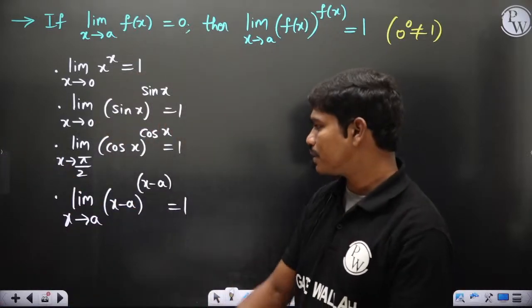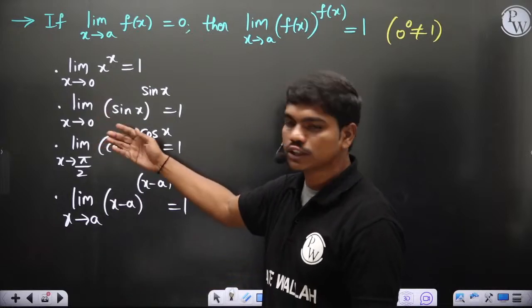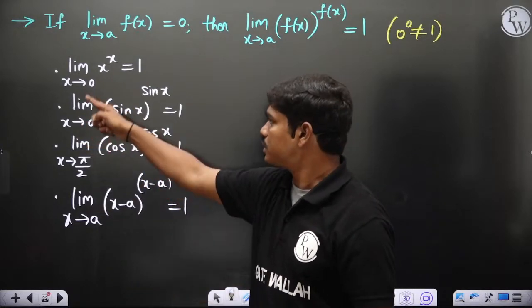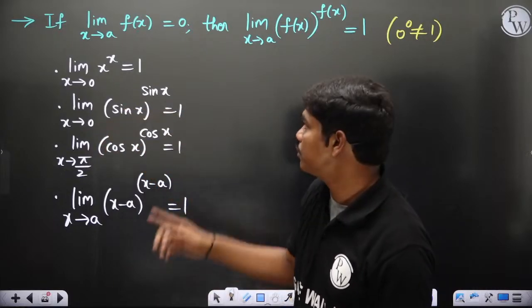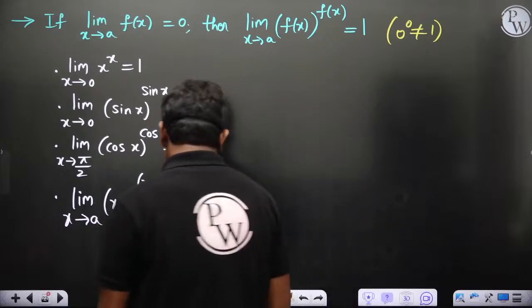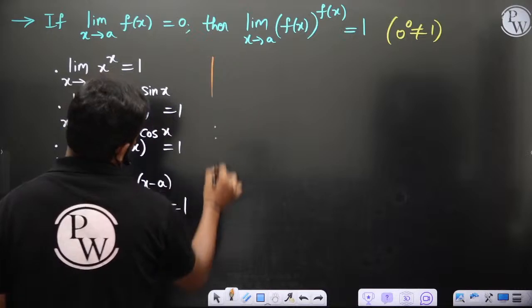Sometimes they put a equal to 2, sometimes they put a equal to 3. Then they put x tends to 0, tan x power tan x instead of sin x power sin x. They'll make the function such that when x tends to 0, this function becomes 0 and the power is the same function. You can actually show this with the same logic of L'Hospital's procedure. And I would like to say one more thing which is important.